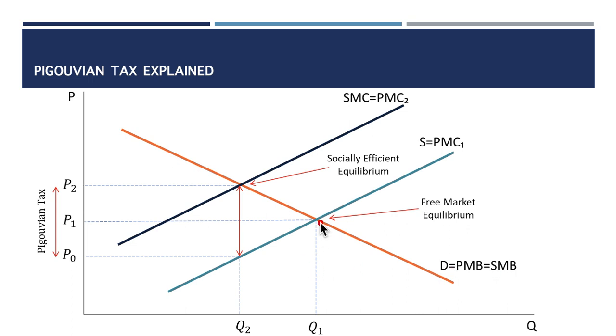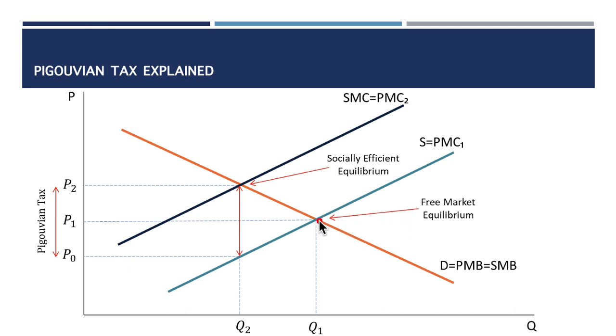Now, at this point here, this is the free market equilibrium, where the forces of demand and supply determine the price at which the commodities are sold.